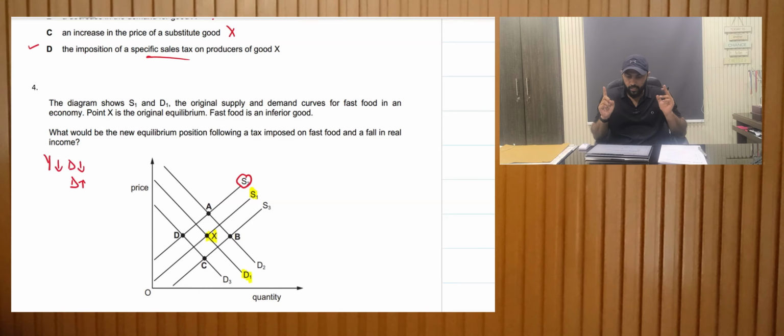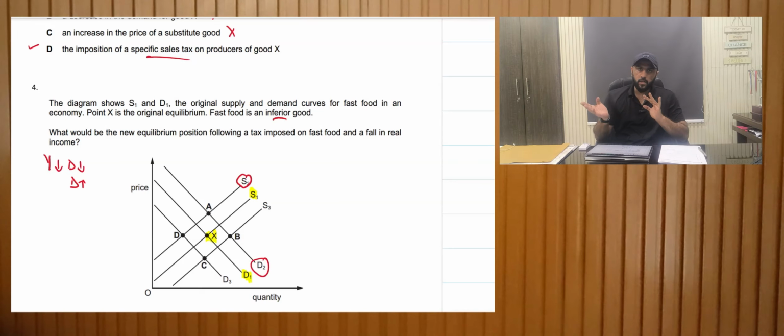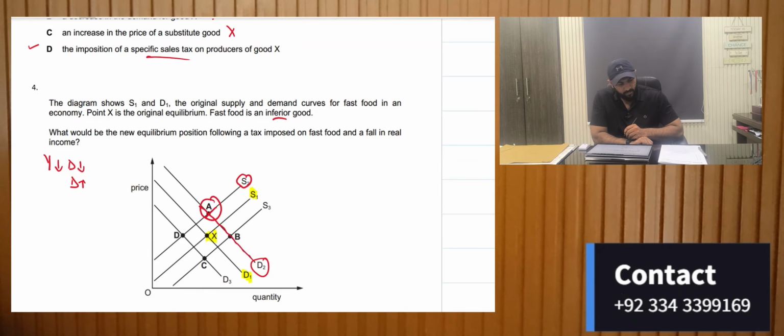Now we need to see that fast food is an inferior good, so the demand would actually increase. Once we have identified the new demand and supply curves, S2 and D2, which I have circled in red, we will see which equilibrium is established. So we can see point A has been established. So the answer is A.